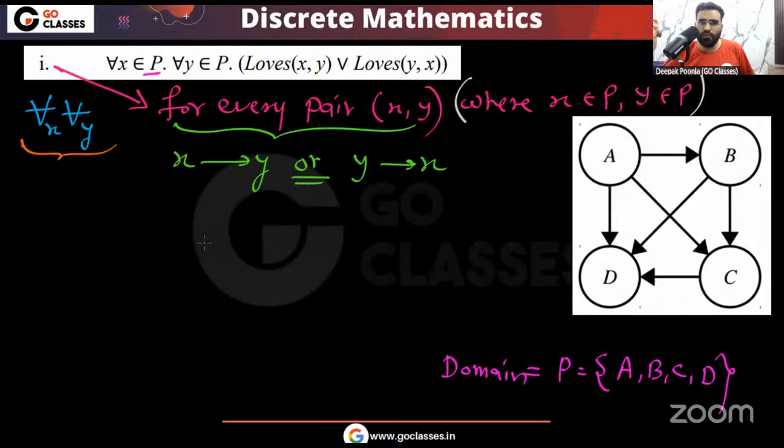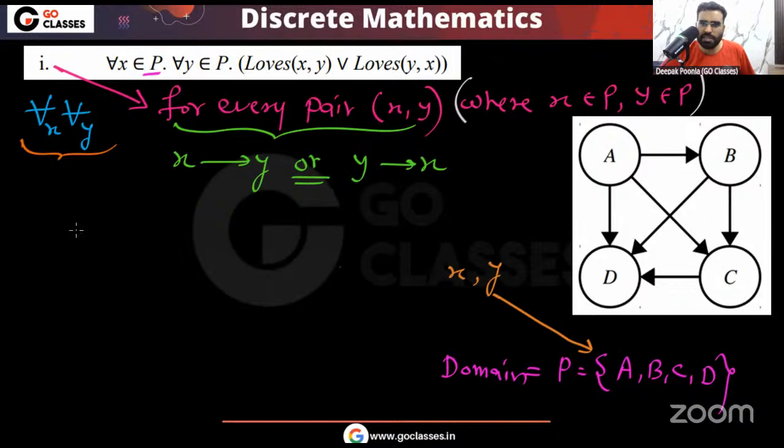But you forgot about a corner case. What is that? What if x and y are same? What if they are referring to the same person? Because remember, x is also referring to this domain, y is also referring to this domain. X and y, they can be same, they can be different, they can refer to same person, they can refer to different person. Correct? Yes or no?